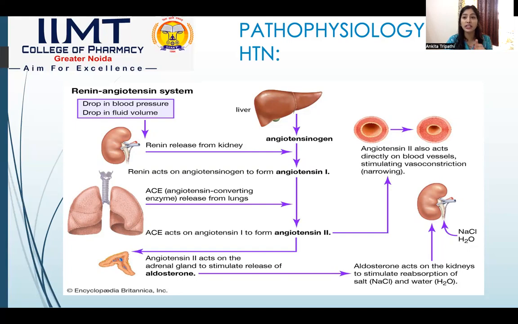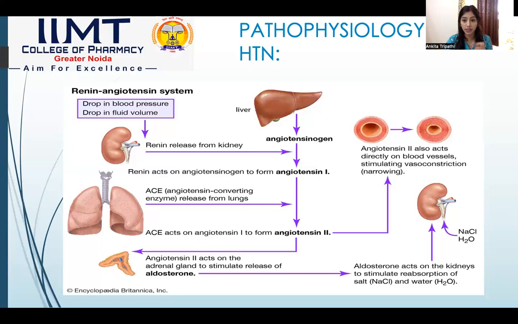Meanwhile, the liver releases a protein known as angiotensinogen. The renin released from the kidney binds with angiotensinogen to form a hormone known as angiotensin 1. This hormone is generally unstable in nature. To activate it, we need to convert it into angiotensin 2. For that, our lungs release an enzyme known as ACE, that is angiotensin converting enzyme. This enzyme reaches angiotensin 1 and converts it to angiotensin 2.